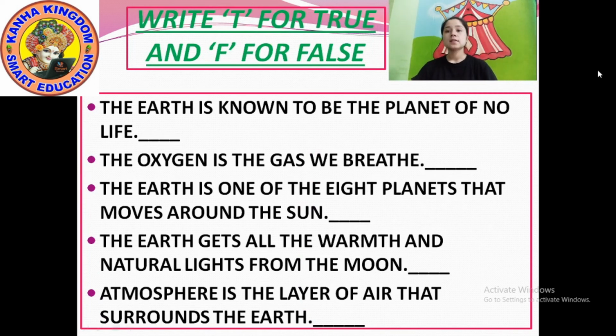So another one is, write T for true and F for false. Okay, so write down, the earth is known to be the planet of no life.